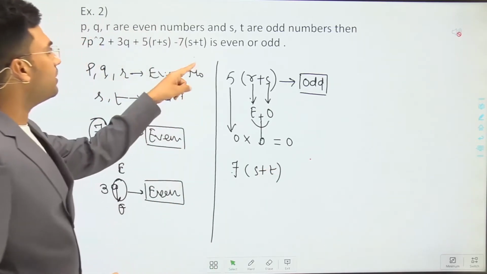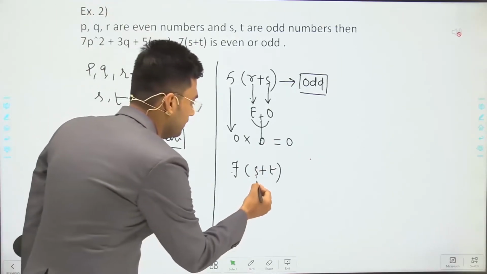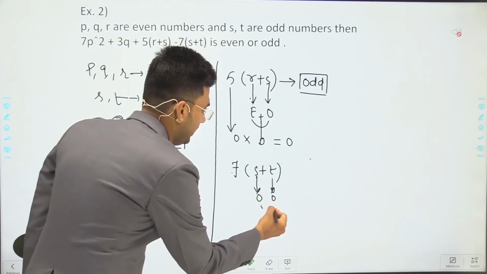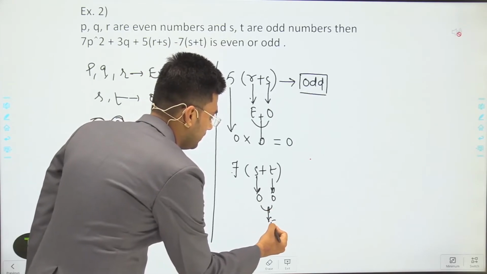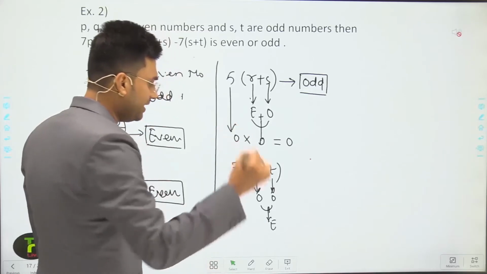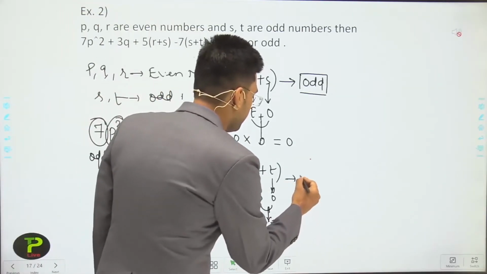S and t are odd numbers. Odd plus odd gives an even number, and an even number multiplied by odd or any number, we will get an even number again.